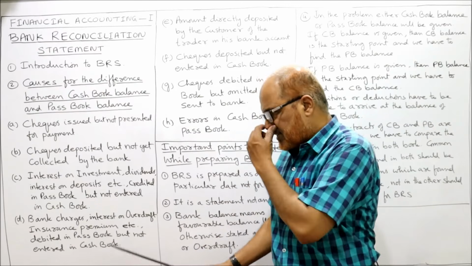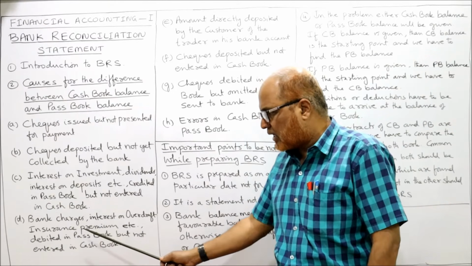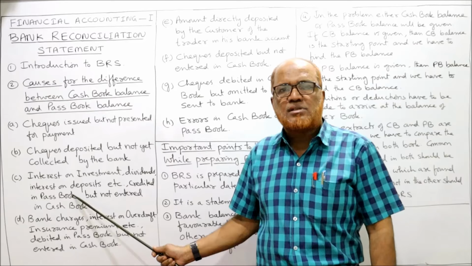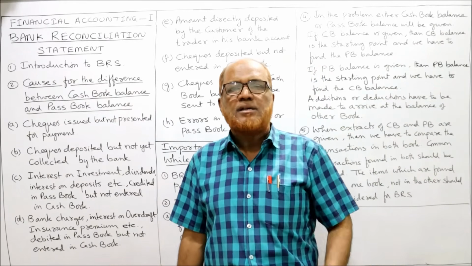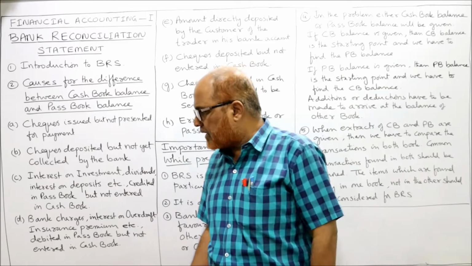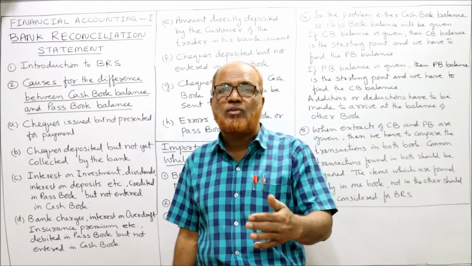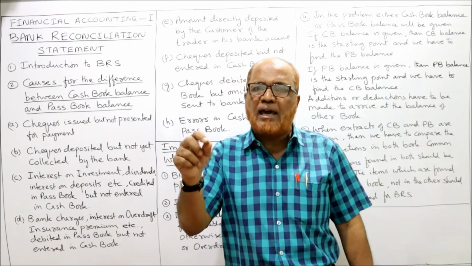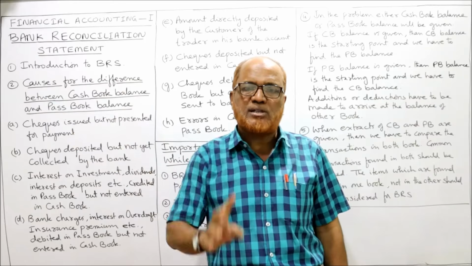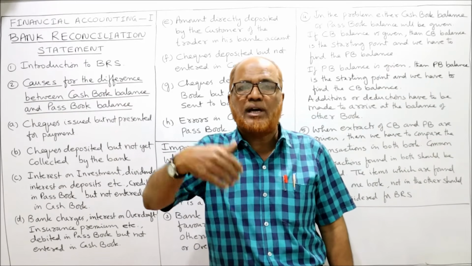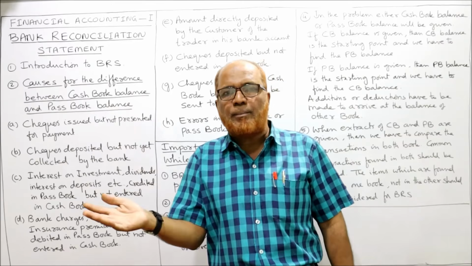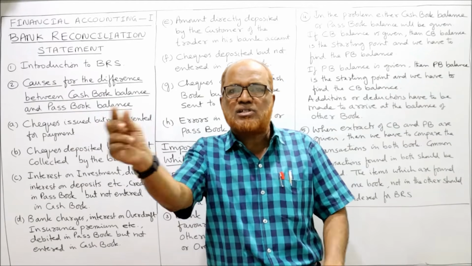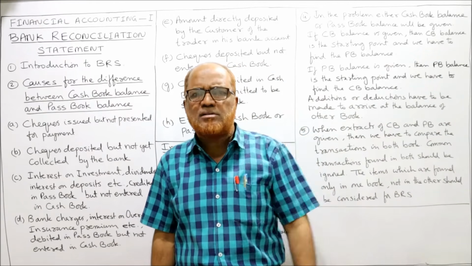Next comes bank charges, interest on overdraft, insurance premium, etc. debited in the passbook but not entered in the cash book. Just like incomes, some expenses are also there. Suppose periodically I have to pay an insurance premium. Periodically bank charges will be debited in the passbook. Suppose I have given a standing instruction to the bank that every 3 months you pay so and so amount as insurance premium from my account to the insurance company. Similarly, I have instructed the banker to make so and so payments every month or every 3 months. The banker will make the payments.